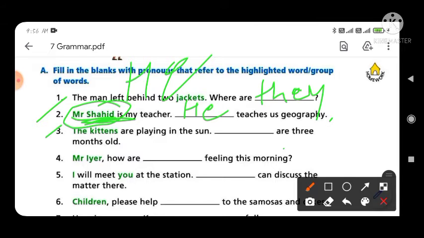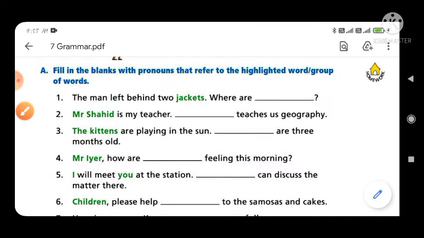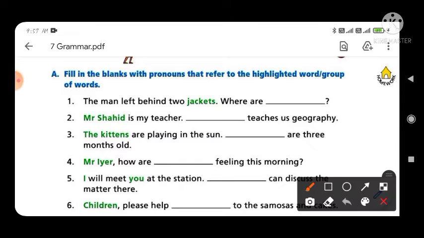Okay, now third is the kittens. You can see here the sentence: the kittens are playing in the sun dash are 3 months old. You can see the use of are, and in the blank you have to fill in a pronoun word. Here is the plural form, so we have to use the plural form of the pronoun, and the word will be they. You have to fill they in the blank. That's clear.